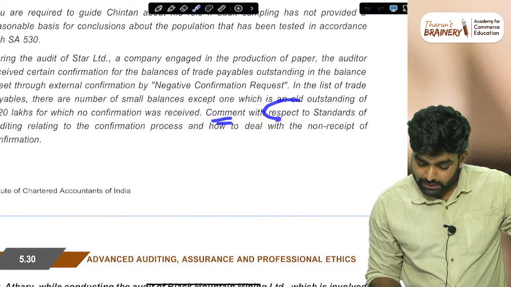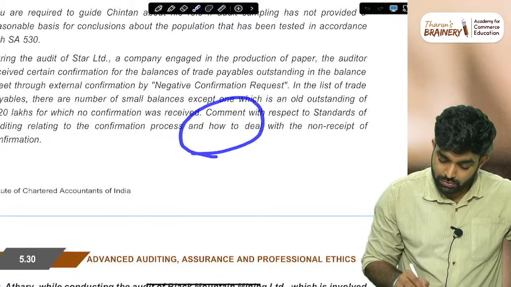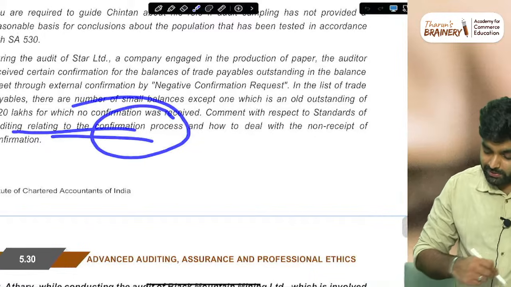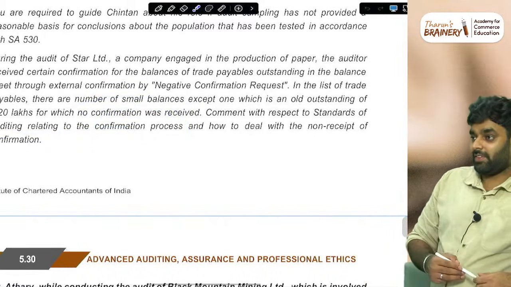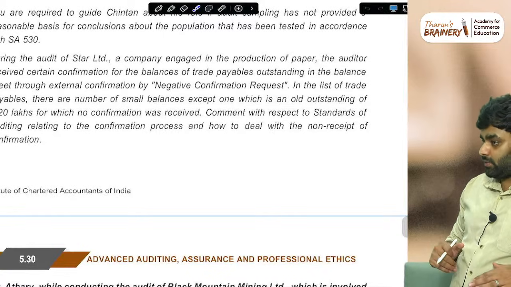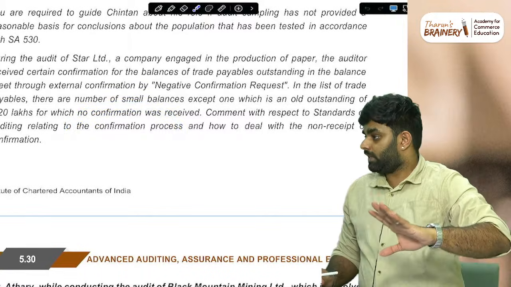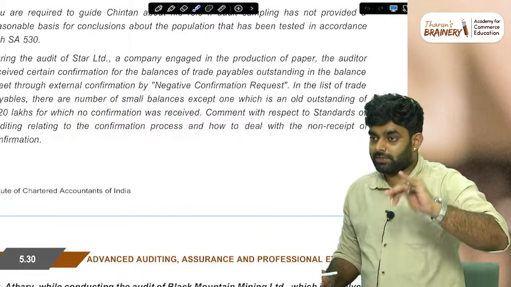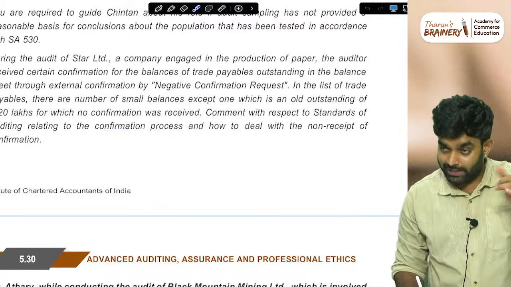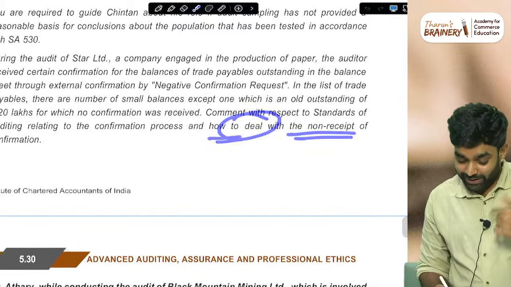Then comment with respect to the standard on auditing relating to the confirmation process and how to deal with the non-receipt of confirmation. But first let's comment on the confirmation process. Substantive procedure, unless all the 5 conditions are satisfied, you can write the 5 conditions. But what is the confirmation process? First we need to write about what is negative confirmation. They disagree only then it responds. Then they are asking you to write about that process, whatever we learned, and how to deal with the non-receipt of confirmation.